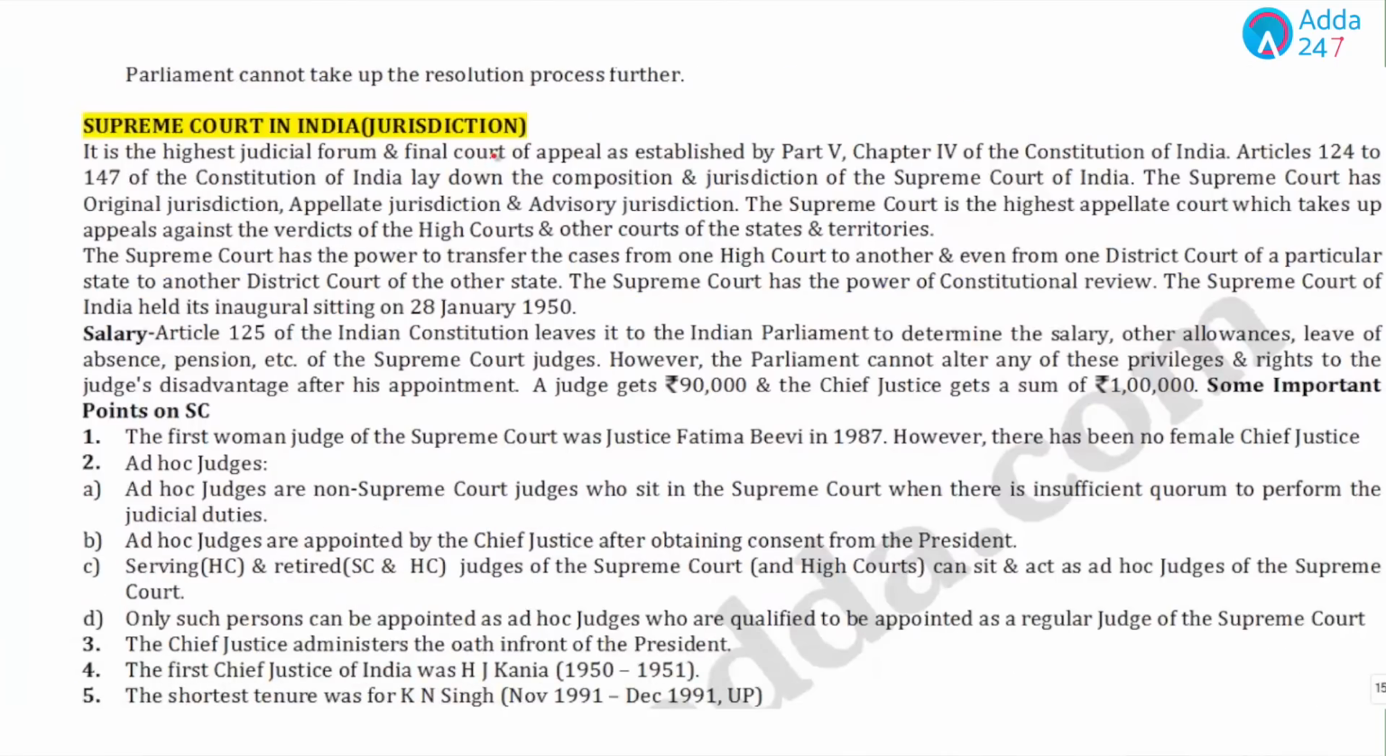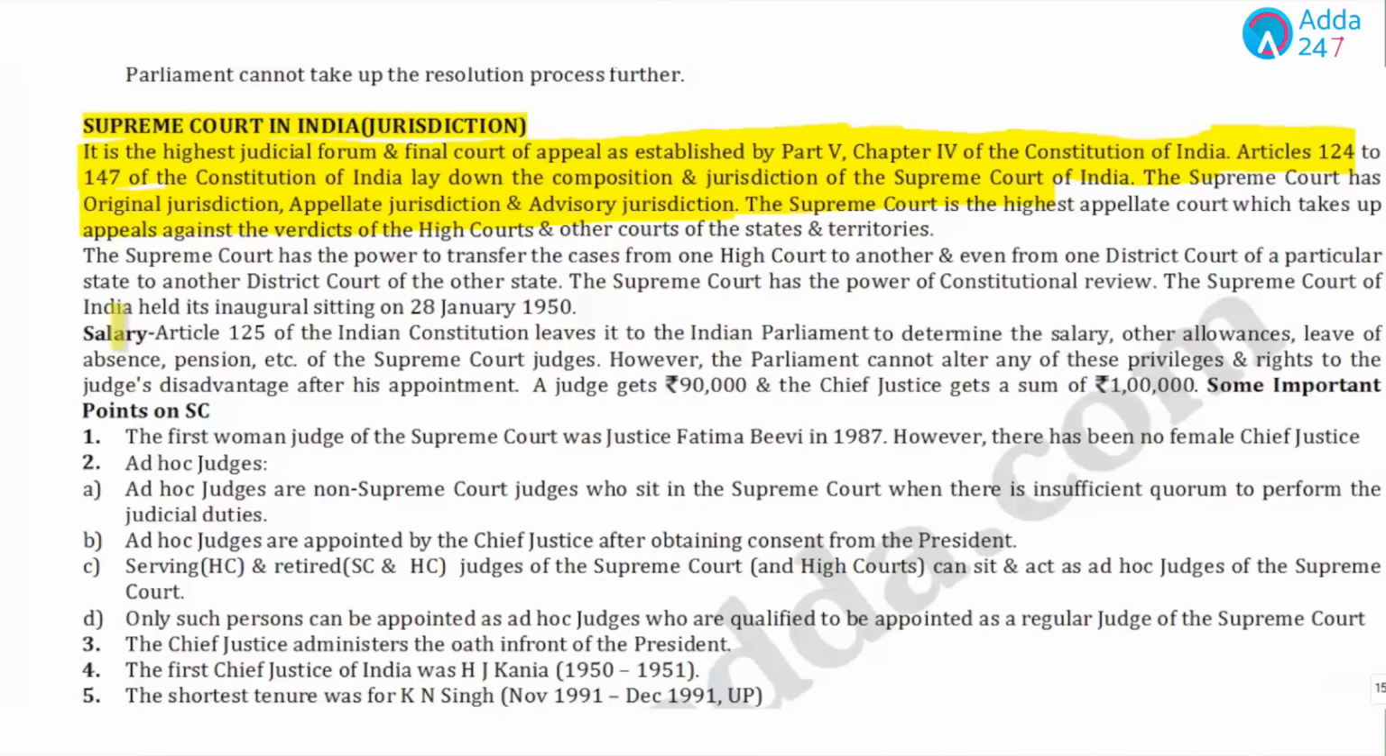Now if we talk about the jurisdiction, it is the Supreme Court. It is the highest judicial forum, the final court of appeal. It is established by Part 5, Chapter 4 of the Constitution of India and Articles 124 to 127. These all are related to the jurisdiction and composition of the Supreme Court of India. Now, the Supreme Court has three types of jurisdiction named original, appellate and advisory jurisdictions.